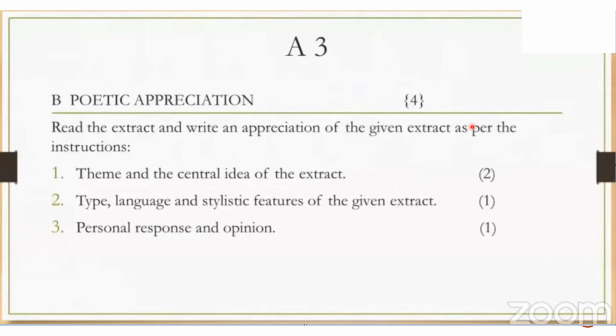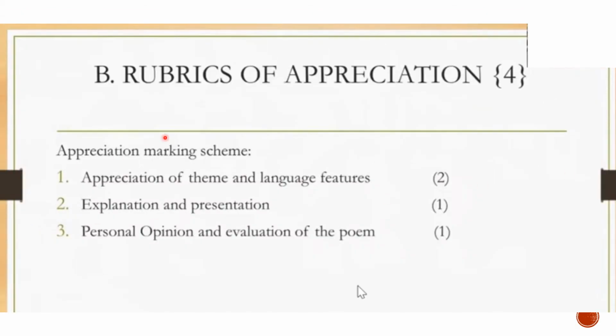So that is for 4 marks. Next, the rubrics for appreciation. How are the marks going to be distributed, and how can you score marks in appreciation? If you write the theme of the poem and the language features, you will get 2 marks. The way you explain the appreciation and present it, you will get 1 mark. If you write your personal opinion and evaluation of the poem, you will get 1 mark.